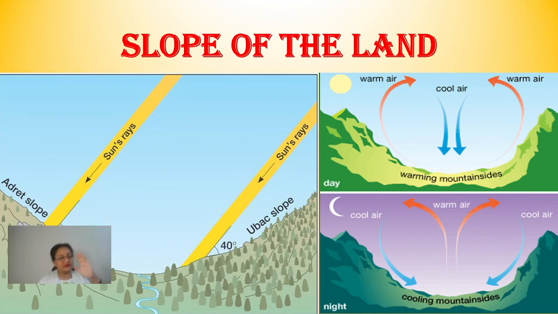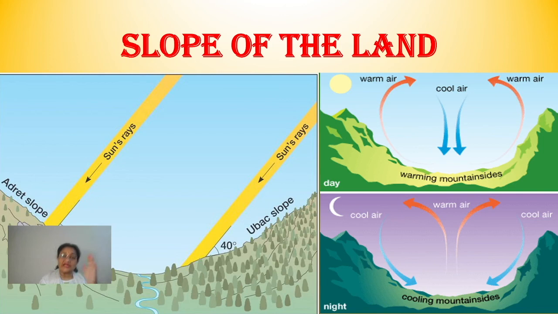no doubt, there is a fall of temperature, okay? But still, on one slope of the mountain, generally when it gets the sun rays, that makes the temperature rise a little. But as compared to that, if you see the other slope of the mountain, there are no sun rays being received on that side.